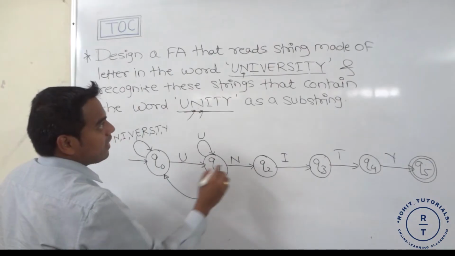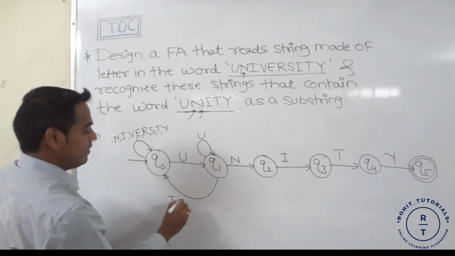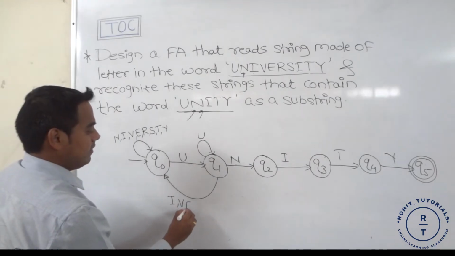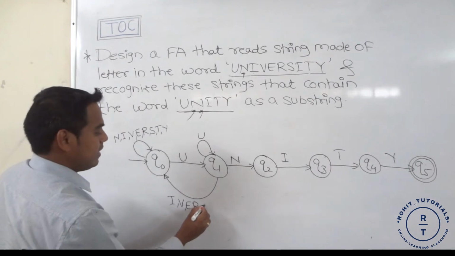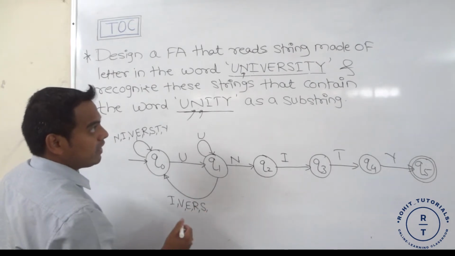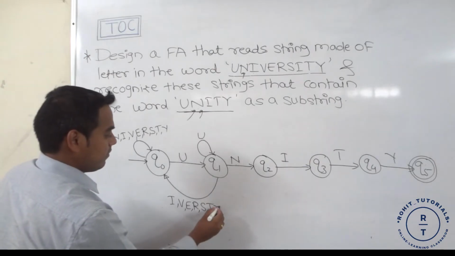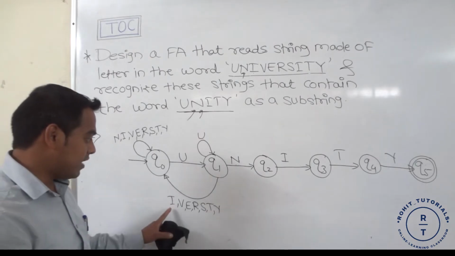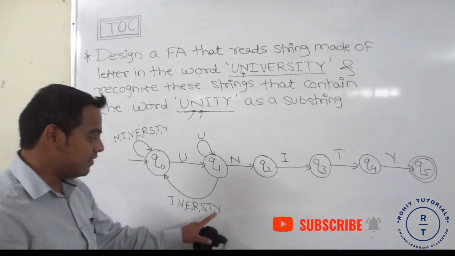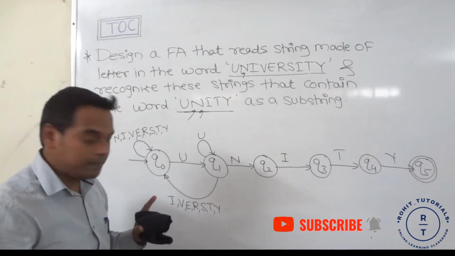So for that we have the transitions. Next I is there, after that V, after that E, next R, after that S. I we have taken already. T is there, and last is Y. At Q1 state, suppose I, V, E, R, S, T, Y comes, we move it to the Q0 state.